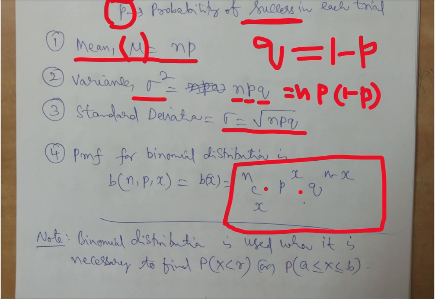So N minus X is nothing but, out of the total, some are success and the remaining will be failure, that is N minus X. And we also know that Q is the probability of a failure.